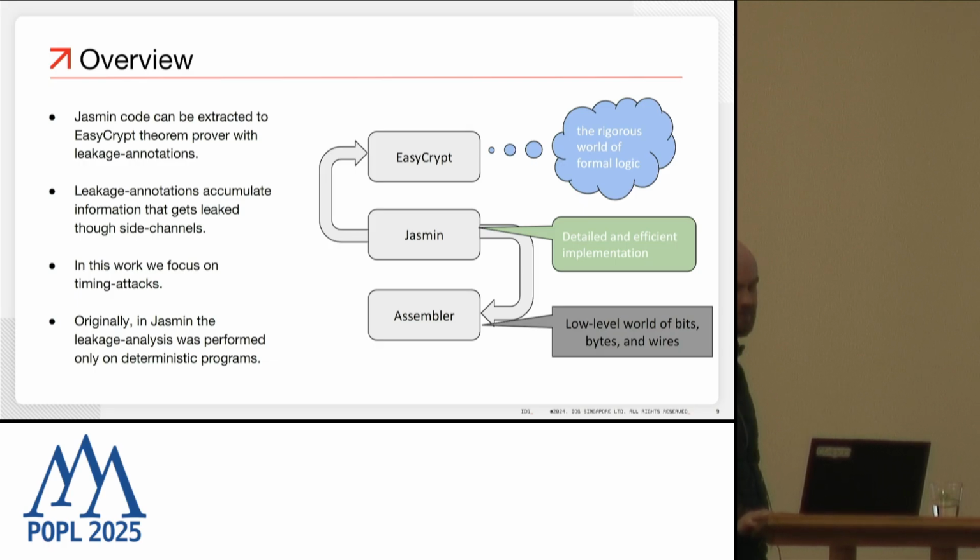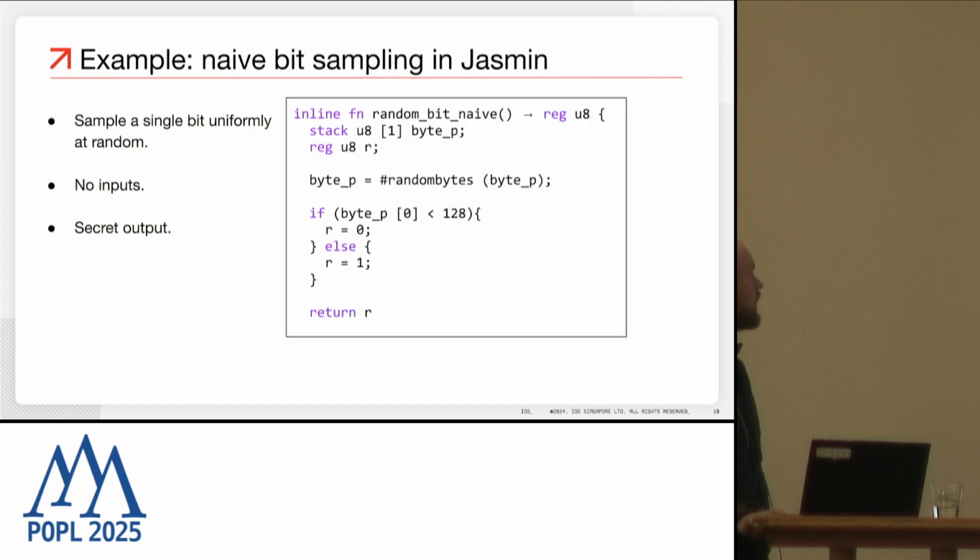Originally, in Jasmin, the leakage analysis was only performed on deterministic programs, and recently it was extended with some sampling primitives. And so we would like to see how to formally prove the absence of side channels for probabilistic programs. So let's look at an example.